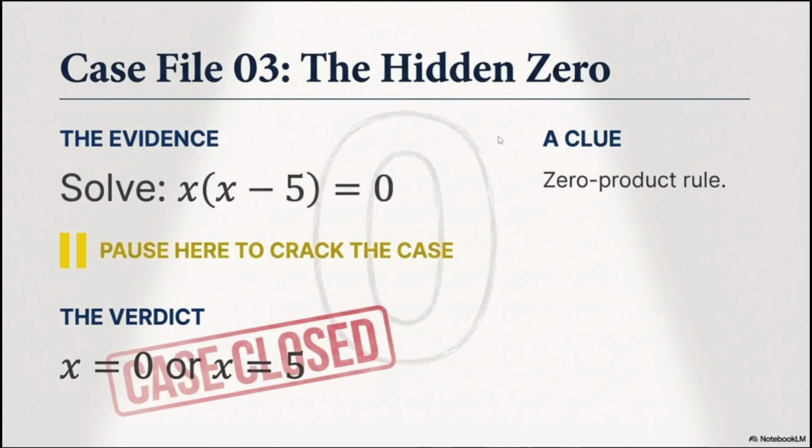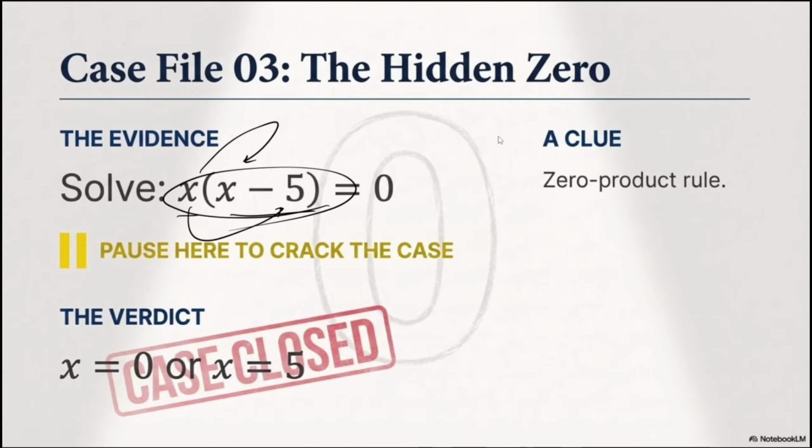Then we have the next one, the hidden 0. What does that mean? At this point, I have x times (x minus 5) equals 0. The question simply asks to find the answer, or all of the answers, that would be acceptable for this one. I can either expand these parentheses, x by x and x by negative 5, and end up with a quadratic equation, or I can simply answer it right now. How?